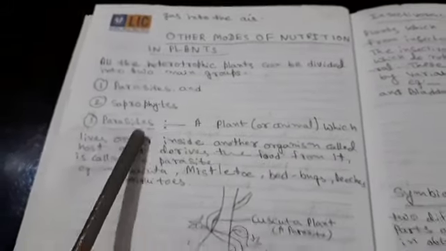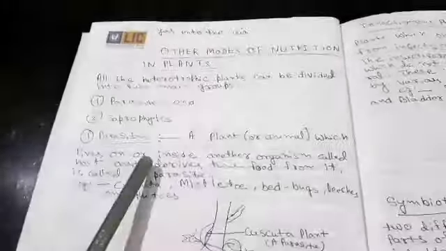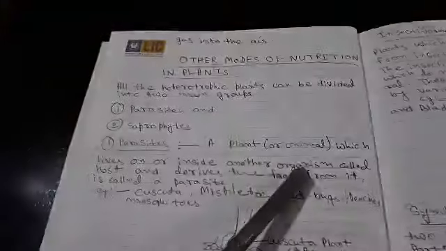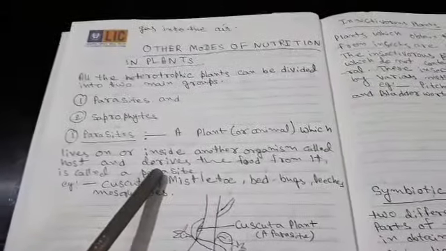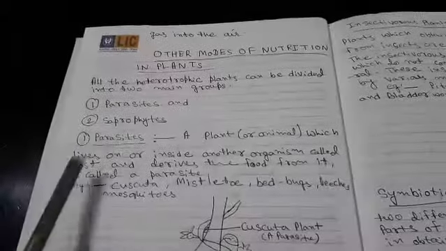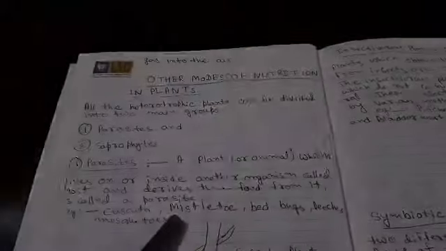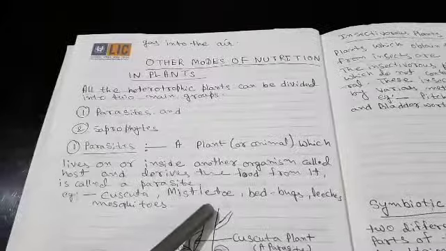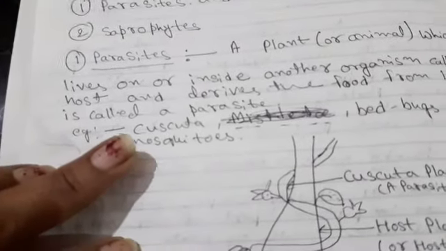First one is parasites. A plant or animal which lives on or inside another organism called host and derives the food from it is called a parasite. Example, Cuscuta. Sorry, it's Cuscuta.